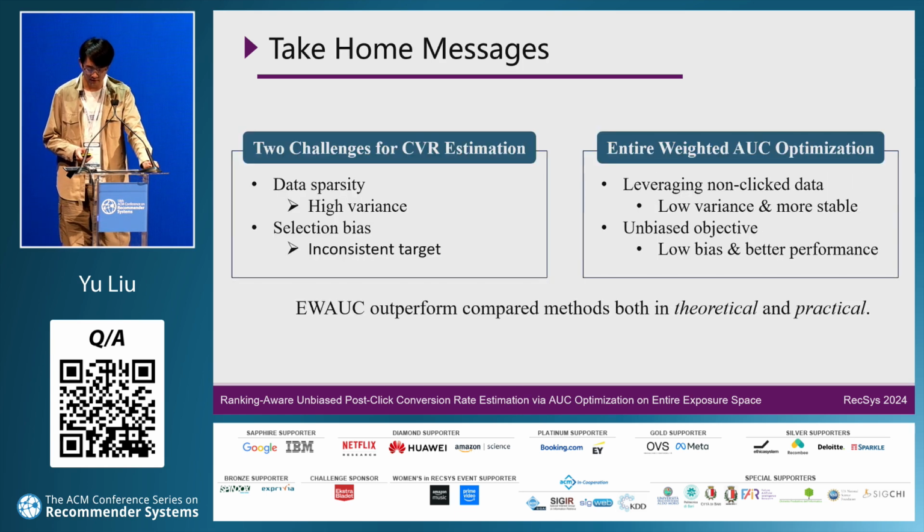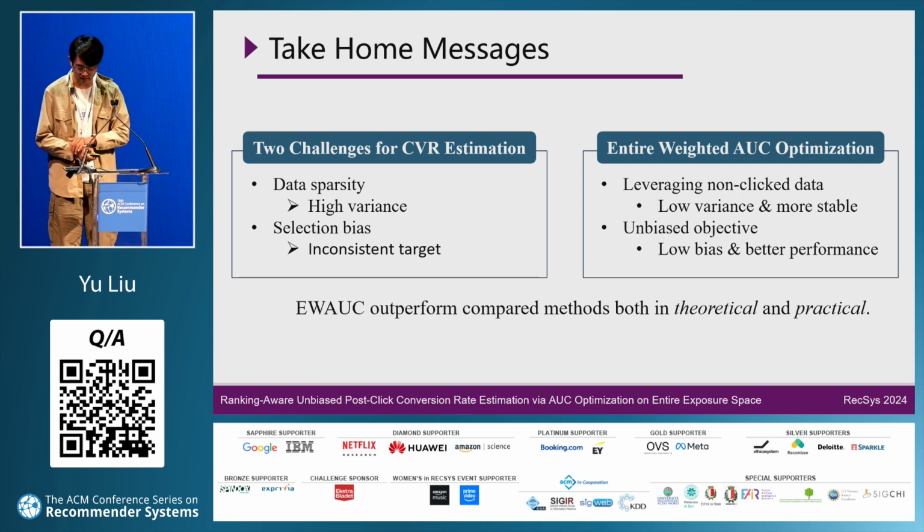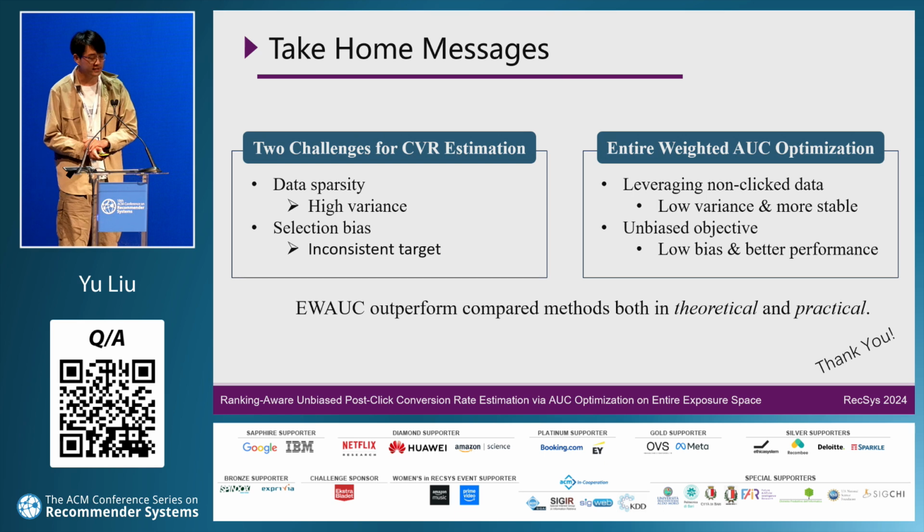To summarize, CVR estimation faces two challenges. One is data sparsity, which leads to high variance, and the other is selection bias, which leads to target inconsistency. Our proposed EWAUC method solves the data sparsity problem and the selection bias problem. In conclusion, EWAUC outperforms other methods, both in theory and practice. Thank you for listening.